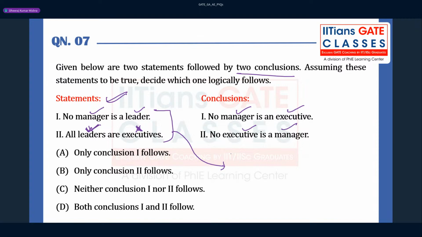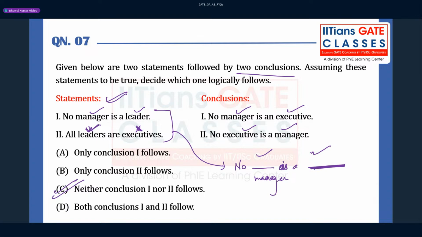So fine. What you can do here is you can say that the conclusion is going to be no, right? No dash, you can say that is a dash, right? So here tick, tick. So here you can get manager, you can write manager, right? But you don't have one more tick, right? So you will not get any conclusion here. Option C will be correct for this question, right? Because you need one more tick, but there is no tick.